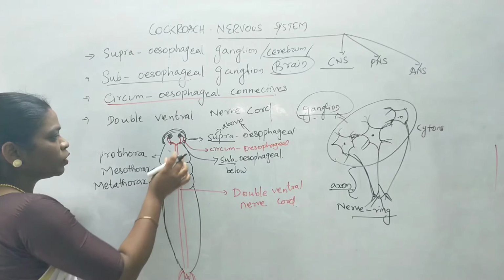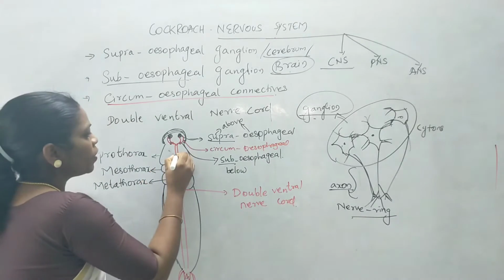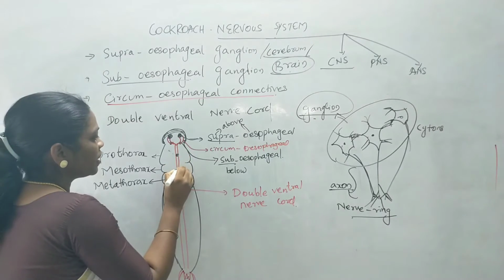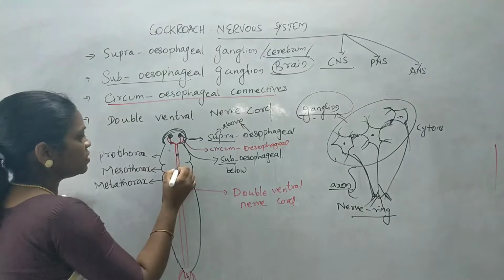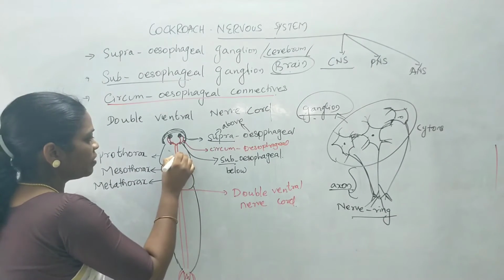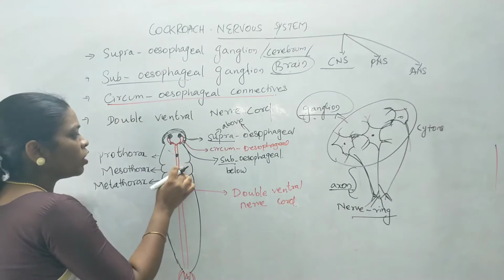Each segment of the thorax region contains one ganglion. So one pair of ganglion you can find here, another ganglion is present on the mesothorax region, and the next ganglion is present on the metathorax region. So you can find ganglions in each thoracic segment, and they are named according to the segment.